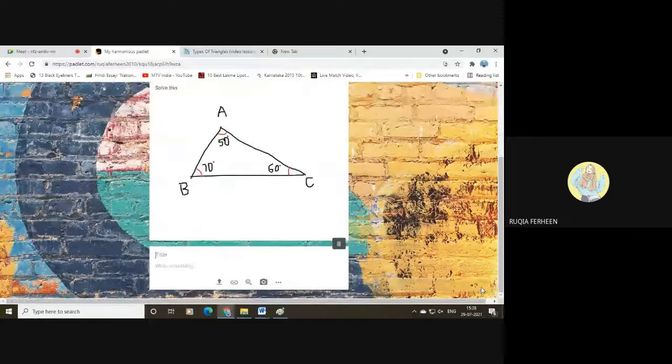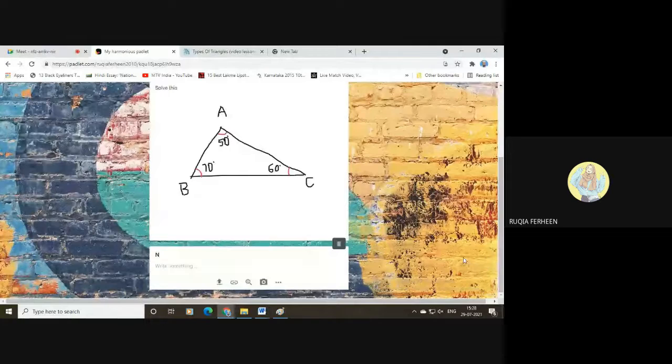Okay, I forgot one thing. I forgot to show you how to add a document. I didn't show you, right? How to add a document or a PDF or a PPT. No, I guess. Can anyone reply? It's okay, I'll show it to you again. I'll type it as notes.